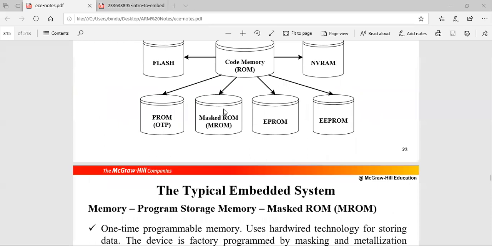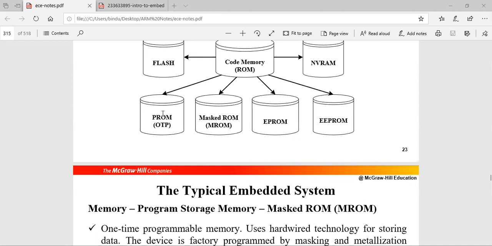Then after this we have PROM, that is called one time programmable ROM, where first you will get a blank memory, afterwards we will write the data into it. During manufacturing we will not do it, so we will just get a blank memory, then it is programmed based on the information to be put by the user. That process is called burning. It is used in things like video games, cell phones and all. So it is called one time programmable. Once it is programmed, the user cannot reprogram it.